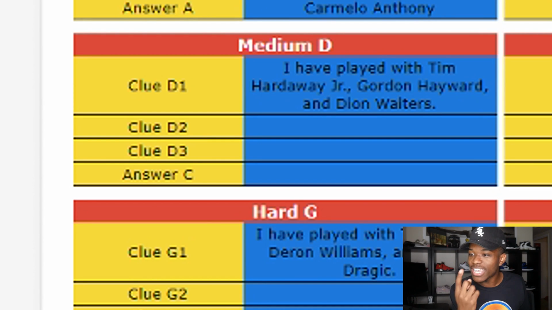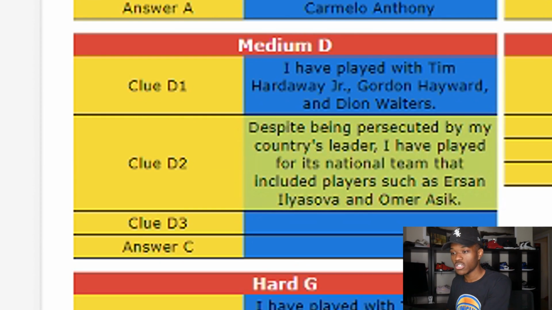I have played with Tim Hardaway Jr., Gordon Hayward, and Dion Waiters. So we're talking about either a player that currently plays for the Boston Celtics or played for the Utah Jazz. Tim Hardaway Jr. played for the Atlanta Hawks. Gordon Hayward is now teammates with Al Horford, who also played on the Atlanta Hawks team. But where does Dion Waiters play? Dion Waiters, it's not Al Horford because he's never been teammates with Dion Waiters. So let's get the second clue.